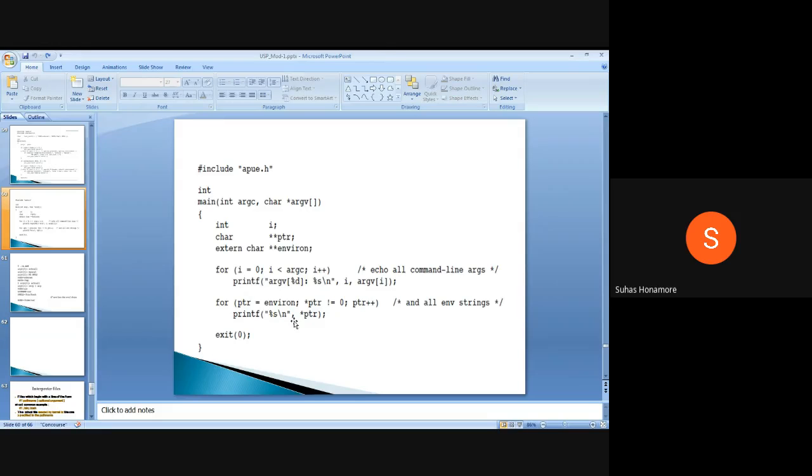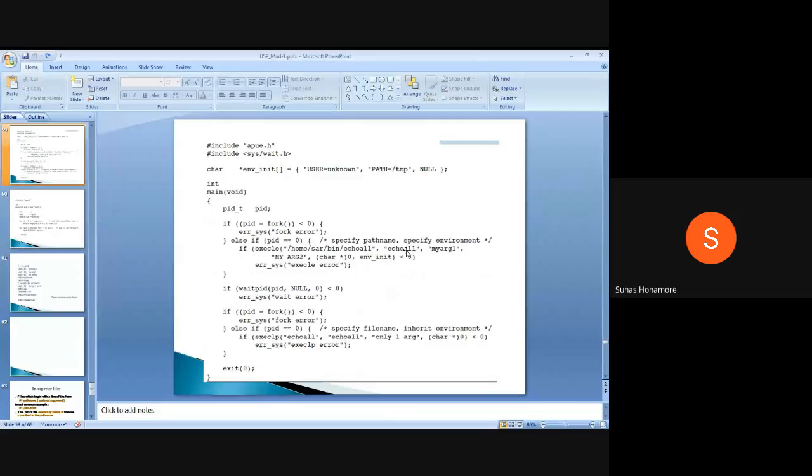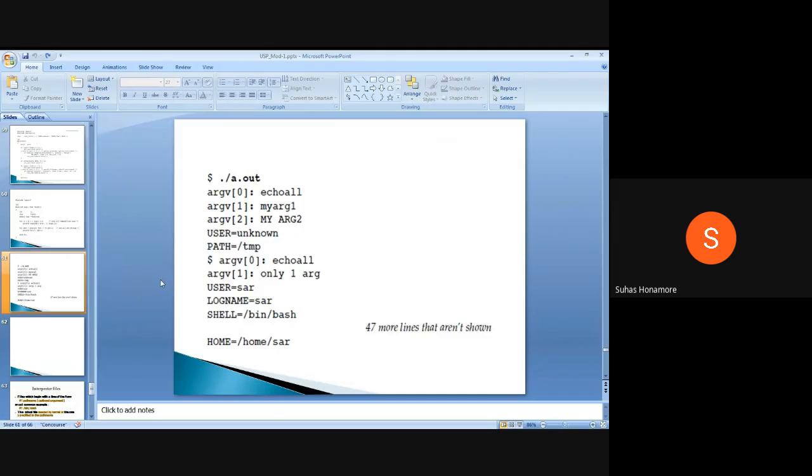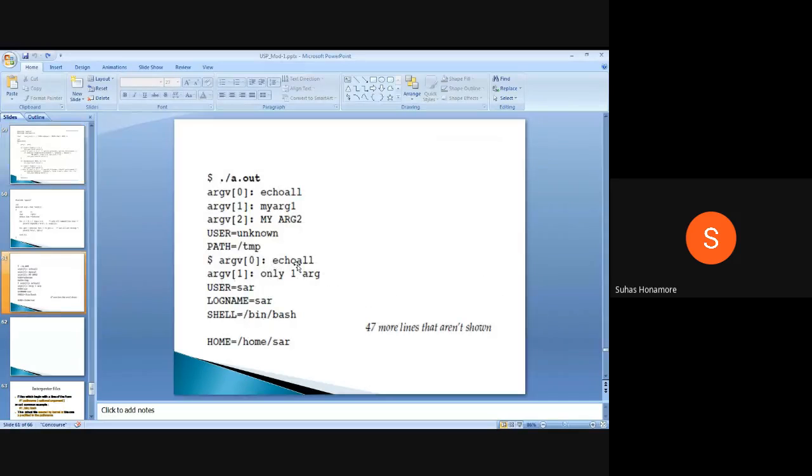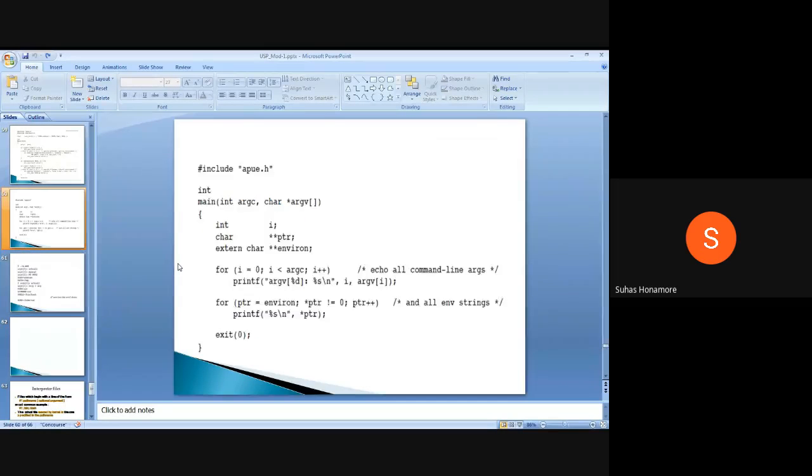So this program's task is whatever arguments we are getting, we are just printing them. It may be a command line argument, that is here my argument 1, my argument 2, then the environment variable, whatever we got from here, we are printing it. So what output will we get here? We'll get the echo all function name, then my argument 1, my argument 2, then these two are the paths. Because we saw half the program only. Here the first one and second one, these two arguments we got, we're printing them. Now we'll see the remaining.